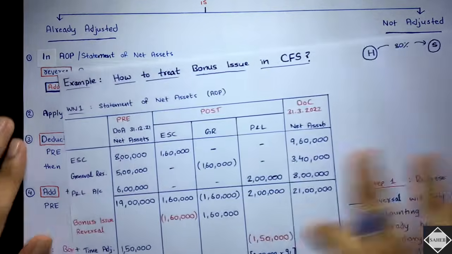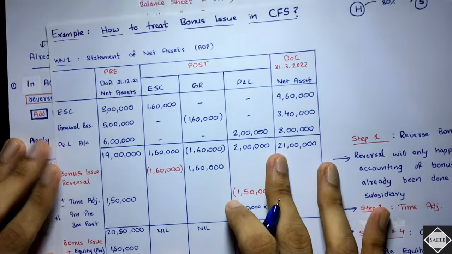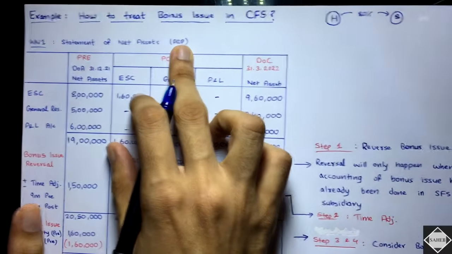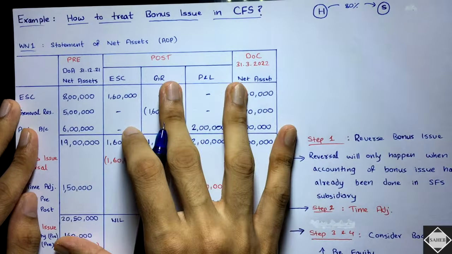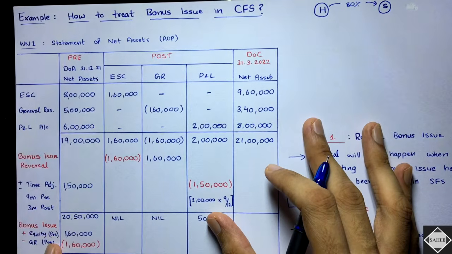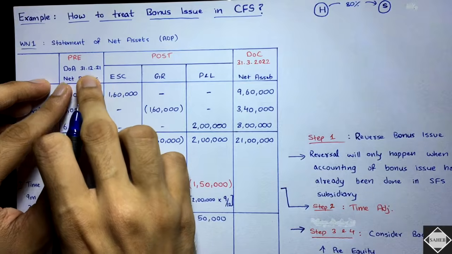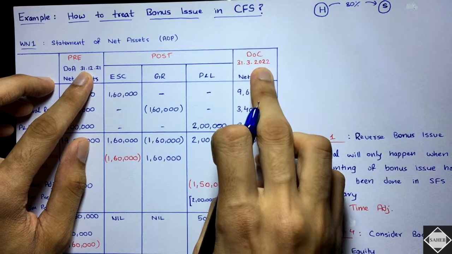Okay, all these figures are imaginary. It's not related to any question here. All right, fine. So see here, statement of net assets. You all know the format and everything. If you don't know, then in this video series we have followed this format. Pre-acquisition column, date of acquisition, right? Let's say the date of acquisition is 31st December 2021 and the year end is 31st March 2022.